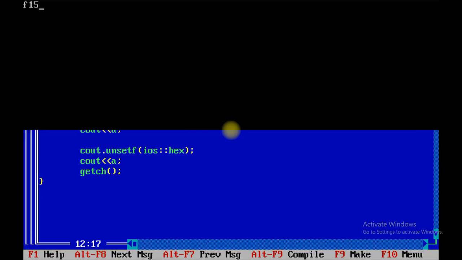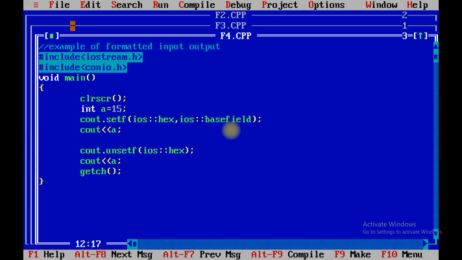You will get f and then 15 as the numbers. How is this output set? Over here, see, we have two functions, setf and unsetf. Setf means we are going to set a flag and unsetf means we are going to unset the flag. Now how can the flag be set? Setf contains two arguments. Number one, ios, which is the base class, then the scope resolution operator, and then the hexadecimal code. So for that we have used hex.